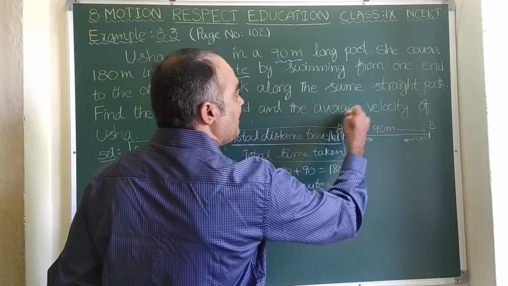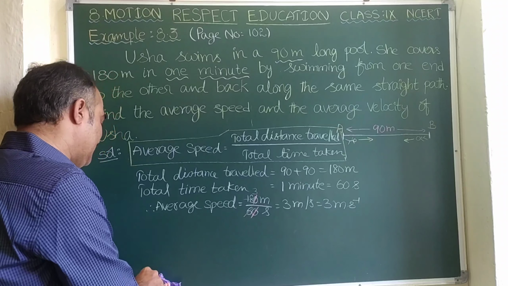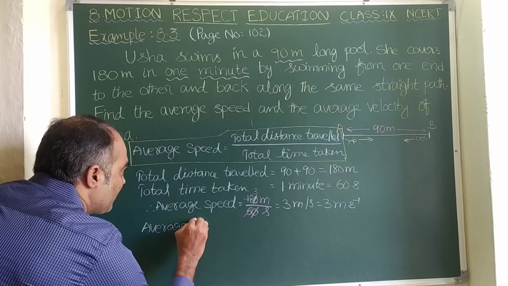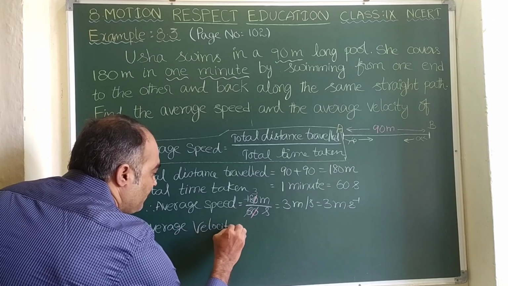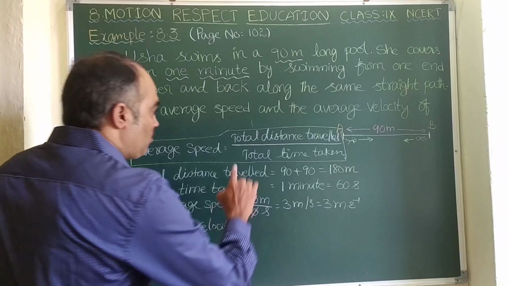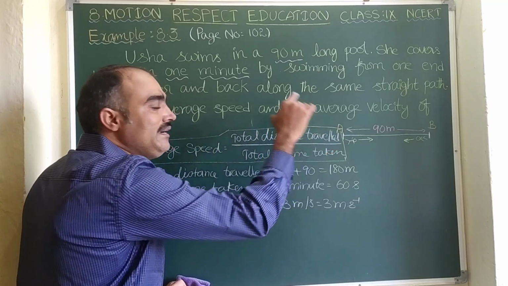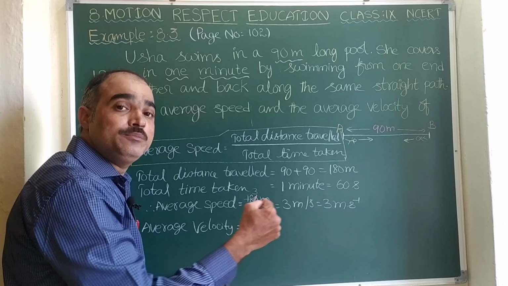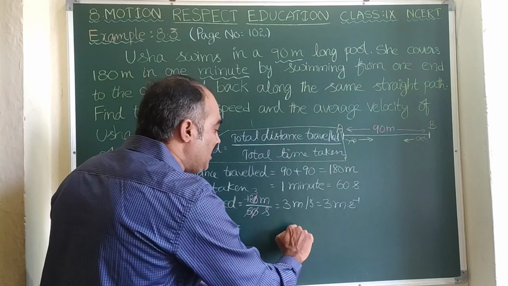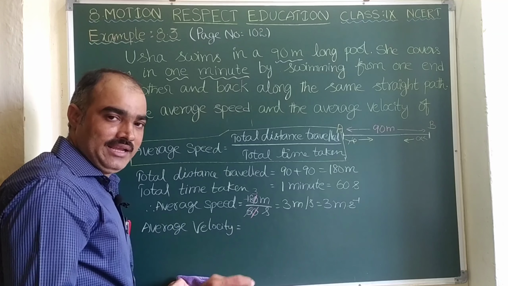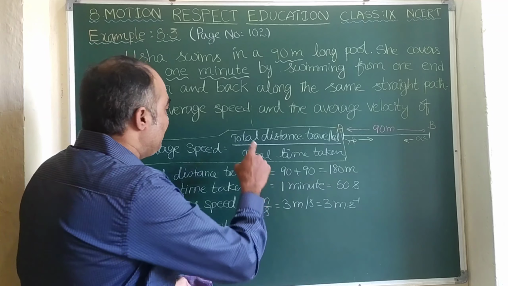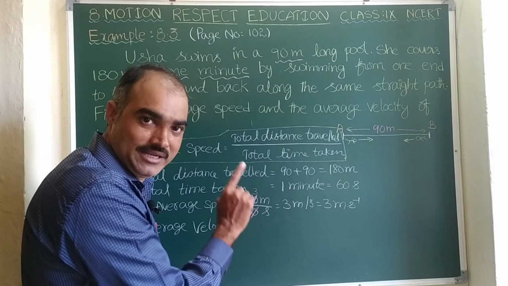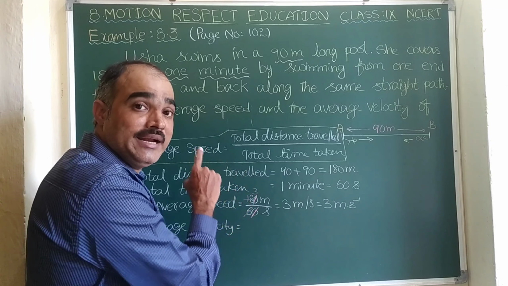Now this question asks to find the average speed, which is already found. The continuation is to find the average velocity also. Let us write the formula for average velocity. Average velocity is total displacement by total time taken. Speed is distance by time taken, whereas velocity is displacement by time taken. That is the difference between speed and velocity.